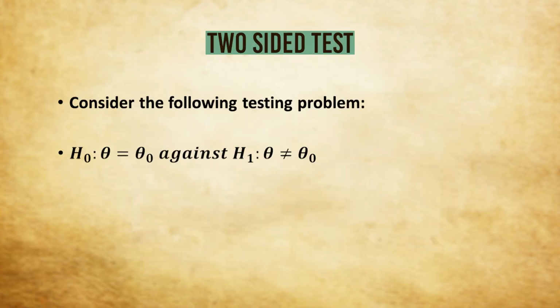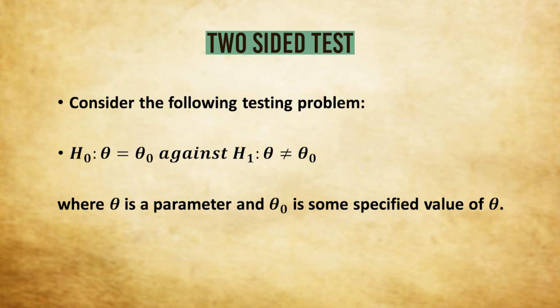Now we come to two-sided tests. We consider the testing problem theta equals theta naught against theta not equal to theta naught. The interpretations are the same. To be specific, let us consider the previous problem that we dealt with, P equals half against P not equal to half. In this situation, we are going to reject H naught when the number of heads obtained out of 10 tosses is large as well as when it is small. So here we shall be looking for values of the test statistic on either side, or either tail, of the distribution.